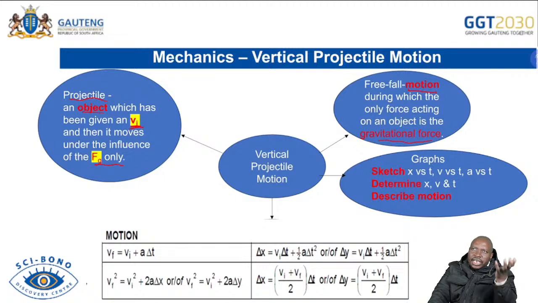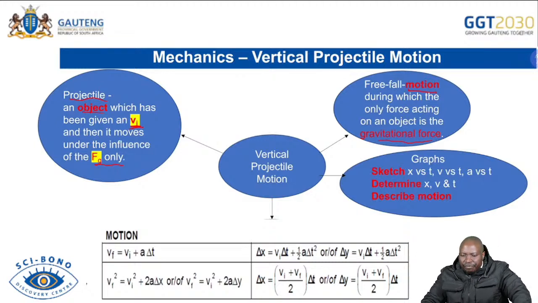When you have a projectile, immediately when I throw something, it leaves my hand, it's now under free fall, because as long as the only force acting upon that object is the force of gravity, that is free fall. As long as the object is in motion and the only force acting on that object is the force of gravity, then that is a free fall. So a projectile undergoes free fall. Please know those definitions and always remember them so that you are able to get your correct answers.